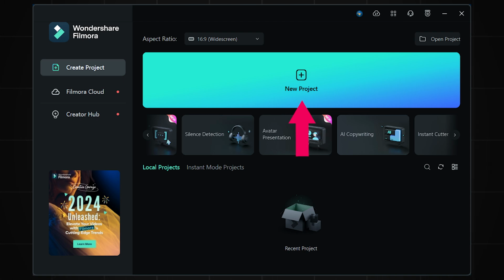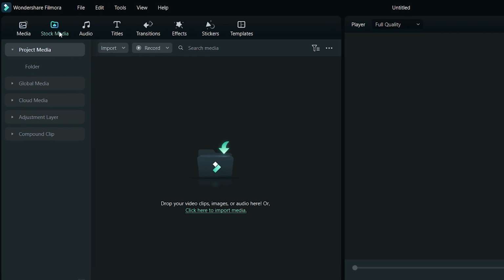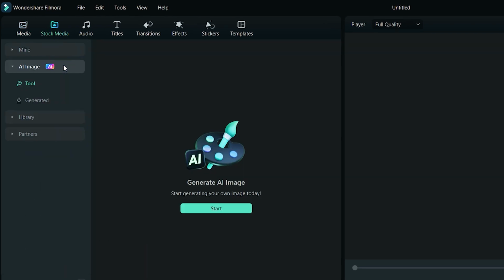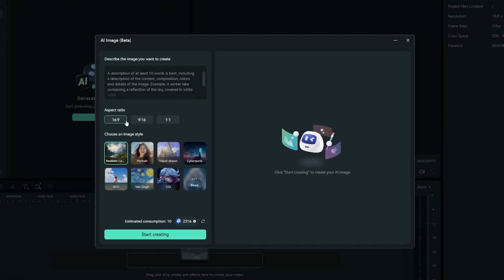I will click on New Project button to open up Wondershare Filmora 13. The first step is to create images for the script. So I will click on Stock Media tab at the top, and then click on AI Image from the left sidebar. Now, click on this Start button to generate images. First of all, I will select the aspect ratio of 9:16, because we want to create vertical videos.